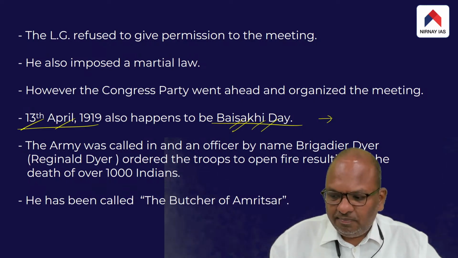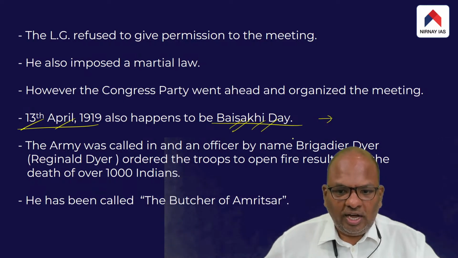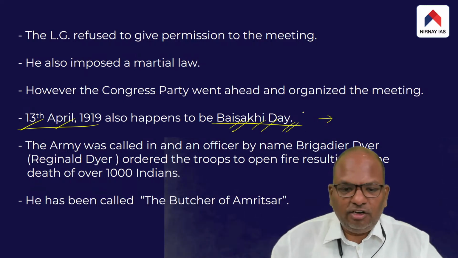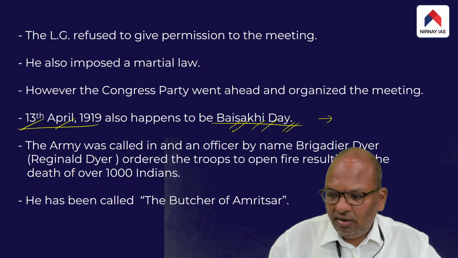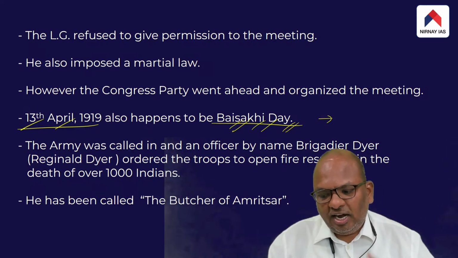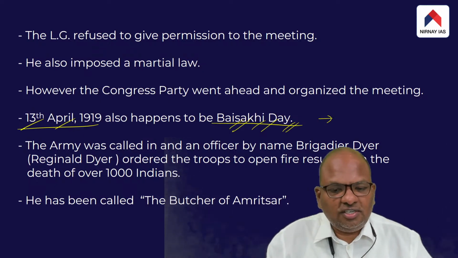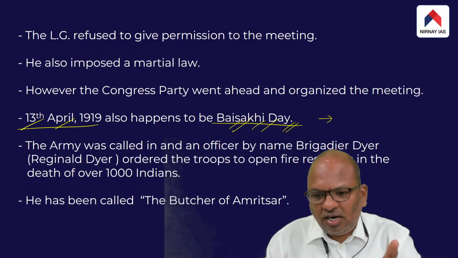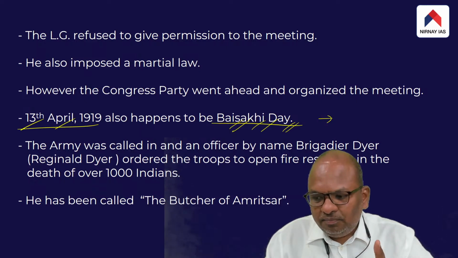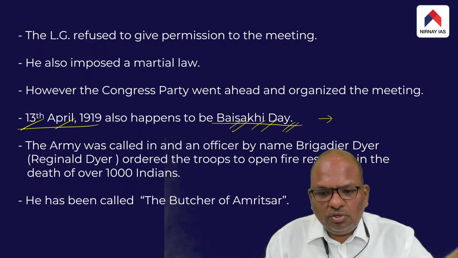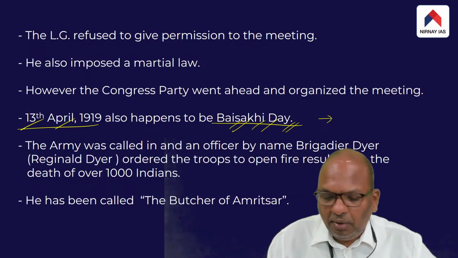After completing their visit to the temple, these devotees started attending the meeting that was going on in the Jallianwala Bagh.